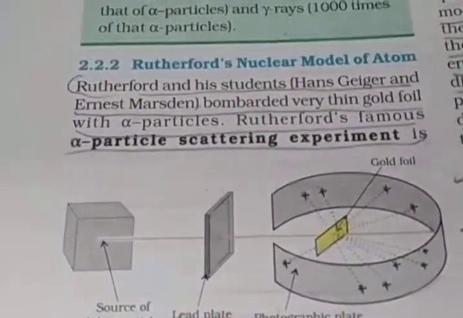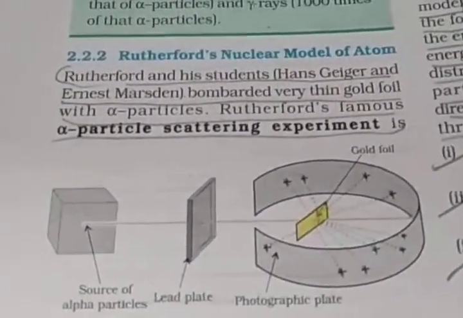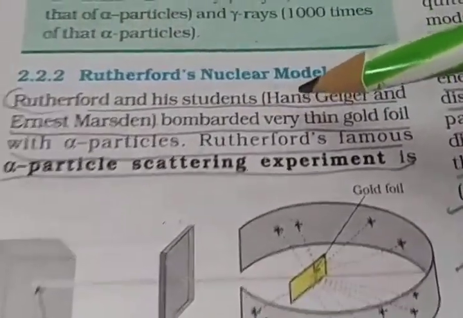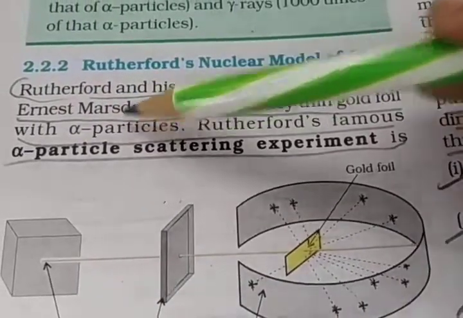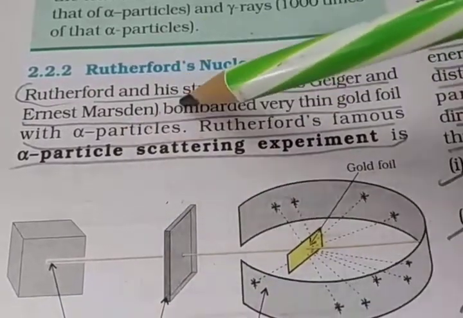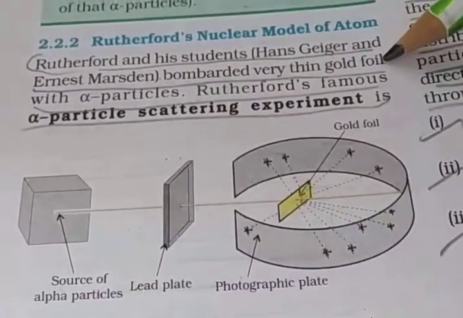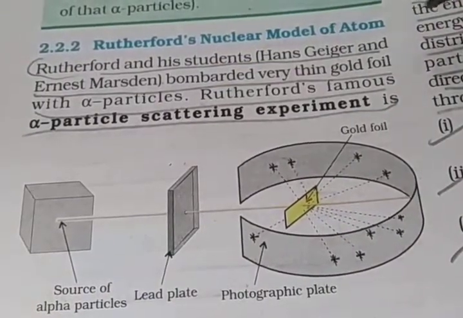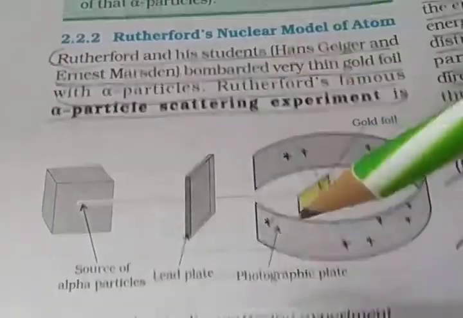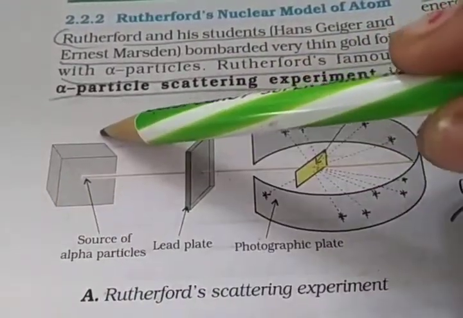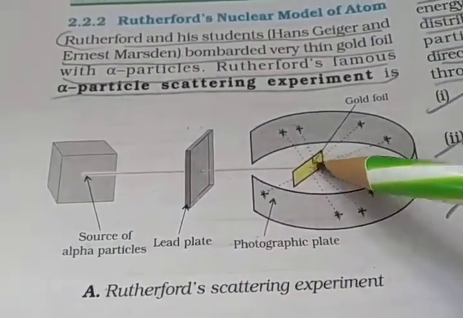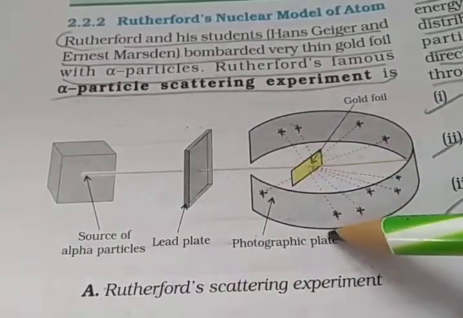Then the next model is Rutherford's nuclear model of the atom. Rutherford and his students Hans Geiger and Ernest Marsden bombarded a very thin gold foil with alpha particles, the famous alpha particle scattering experiment. Here you see the source of the alpha particles, the lead plate, the gold foil, and then the surrounding photographic plate.